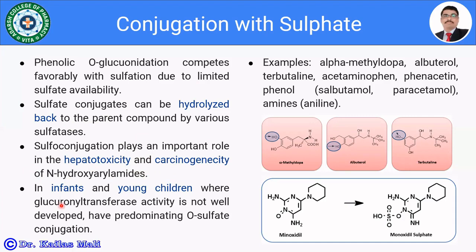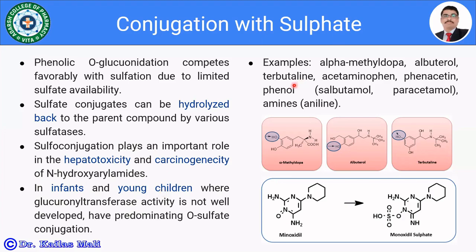Here I have cited one more example related to infants and young children. As with glucuronidation, we have seen that in infants it is not possible to form glucuronide conjugates, and drugs take part in sulfate conjugation.